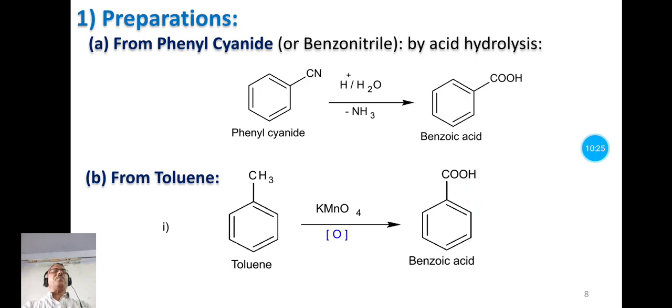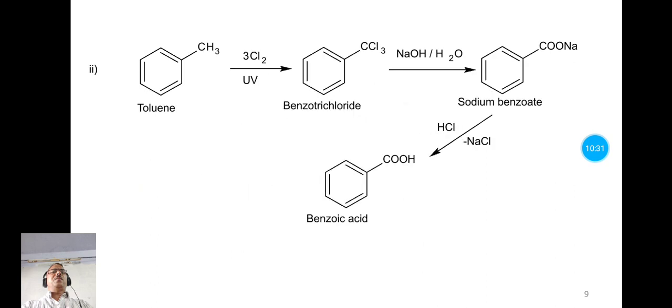and we have the product benzoic acid. Now there is an alternative method to prepare benzoic acid from toluene, and that is this one. When toluene is allowed to react with chlorine in presence of UV light, we have the intermediate product known as benzotrichloride, and when this benzotrichloride is treated with aqueous sodium hydroxide, it forms sodium benzoate.